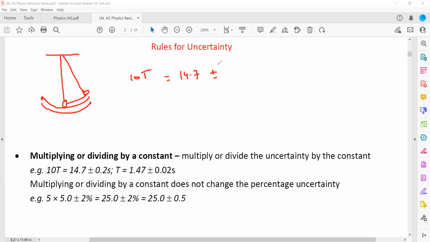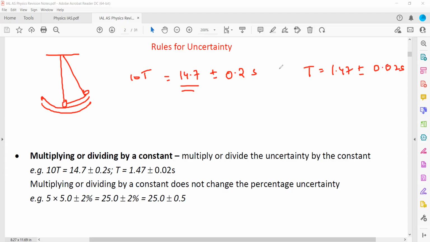So for example, we record the time for 10 vibrations, it was 14.7 seconds with the uncertainty or reaction time of 0.2 seconds. If we need the time for one vibration, because this is the time for 10 vibrations, to get the time for one vibration we'll divide by 10, so it will become 1.47. And the uncertainty also will be divided by 10, so it will become 0.02 second.